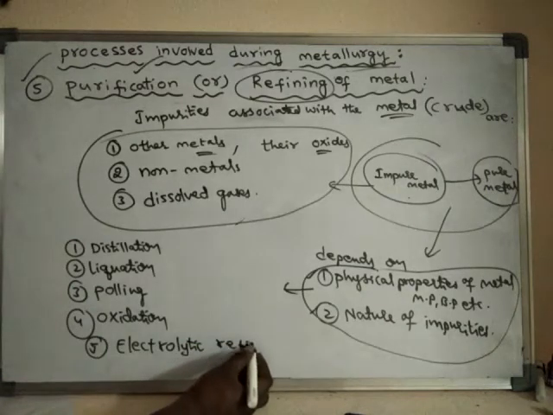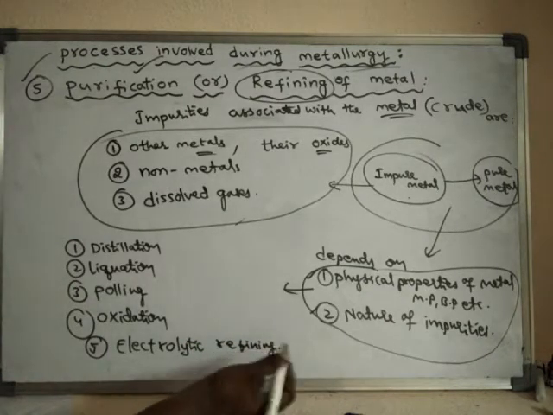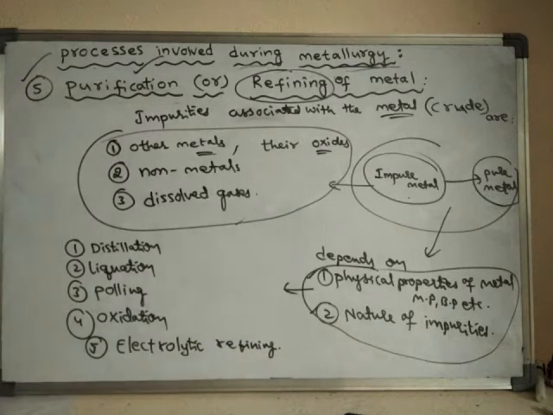These are the common purification methods to purify the metal. So we will learn these processes one by one.